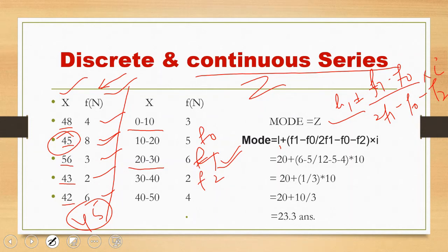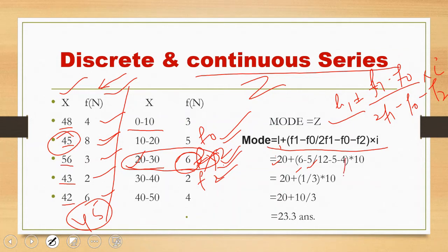Now we have to put the values of all these figures. This is L1. L1 means in front of this highest frequency, L1 is 20. F1 is 6 minus F0, that is 5, divided by 2F1. 2F1 means 6 into 2, 12, minus F0 minus F2. I had written here 4, but the actual value is 2.